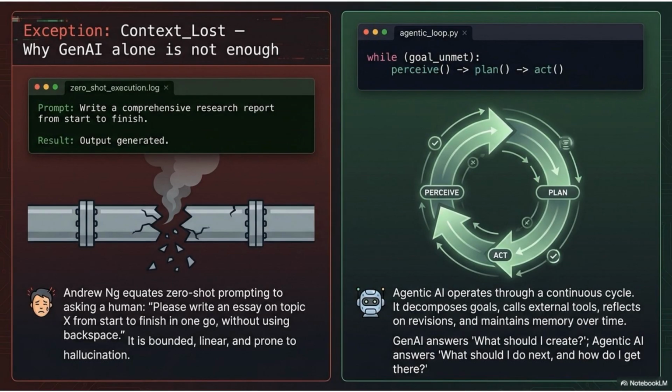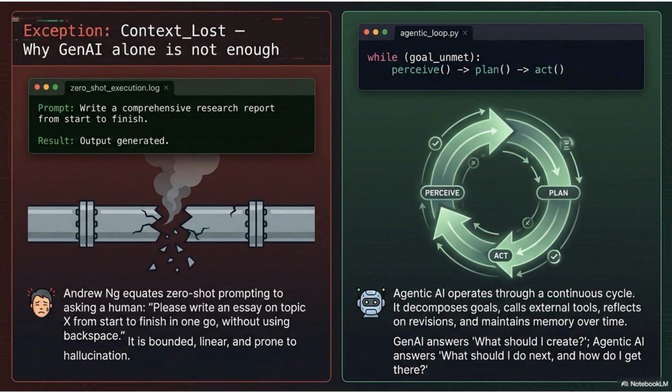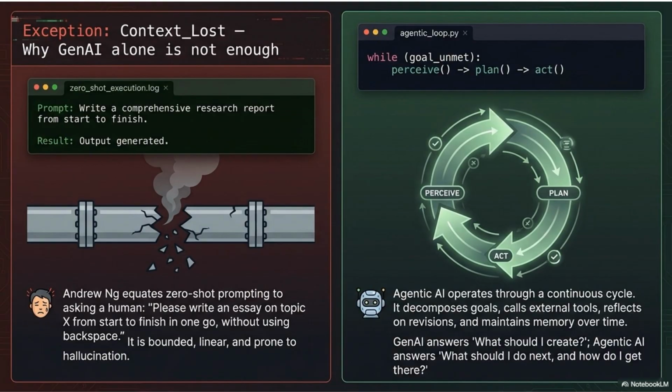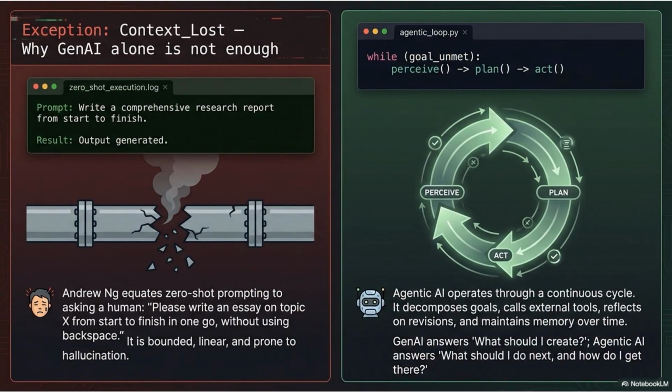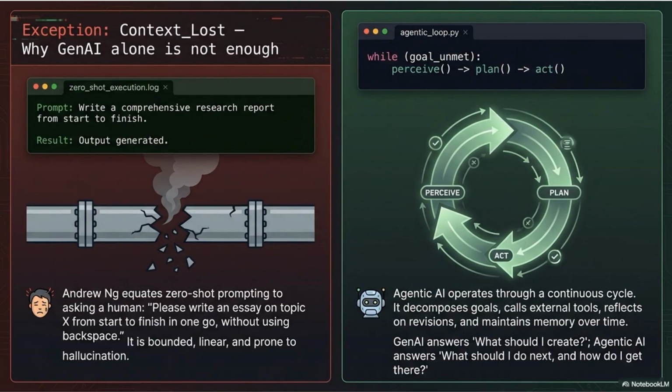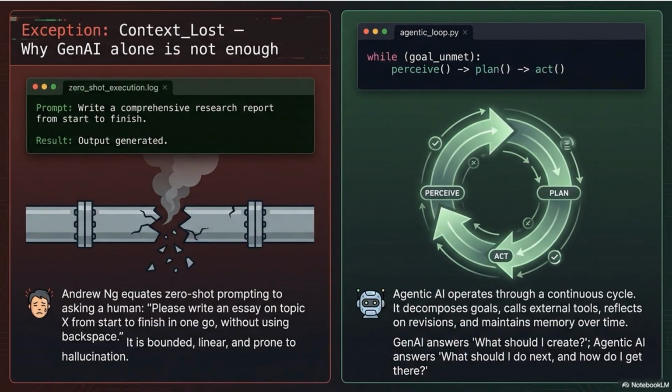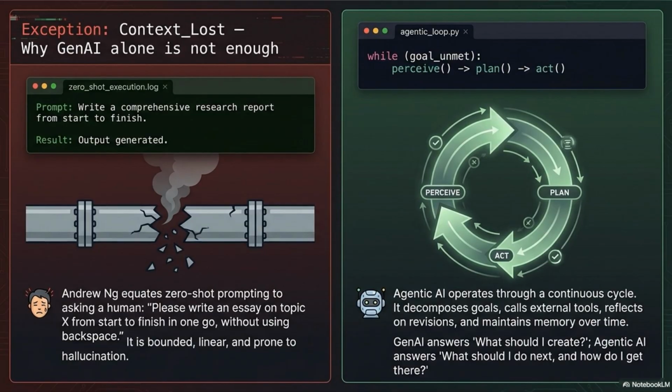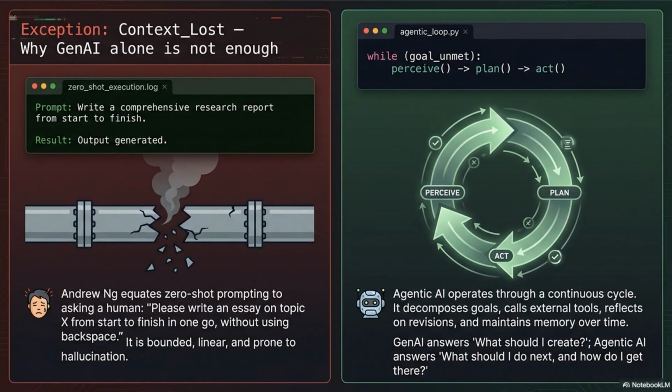Slide 2. Why Gen AI alone is not enough. The left panel captures the core limitation. A zero-shot LLM receives a prompt like "write a comprehensive research report from start to finish" and returns output. But that output is bounded, linear, and prone to hallucination.